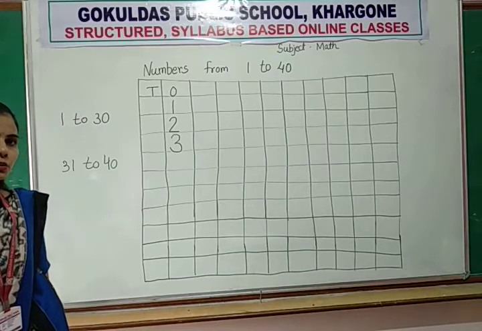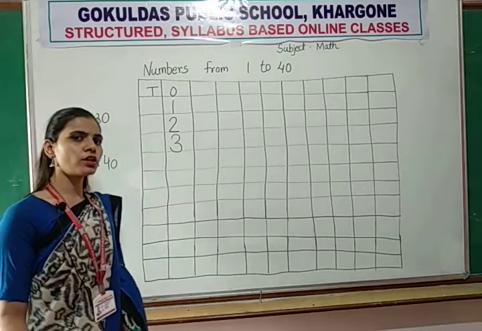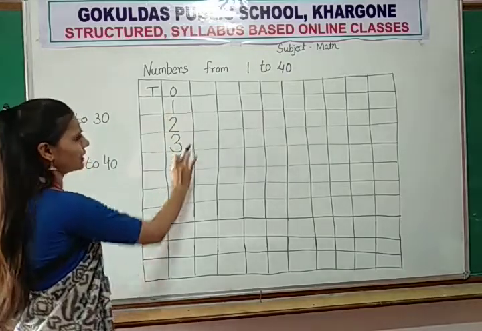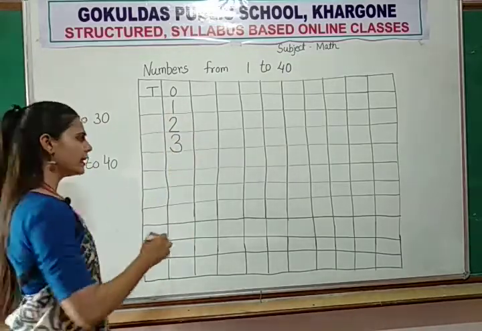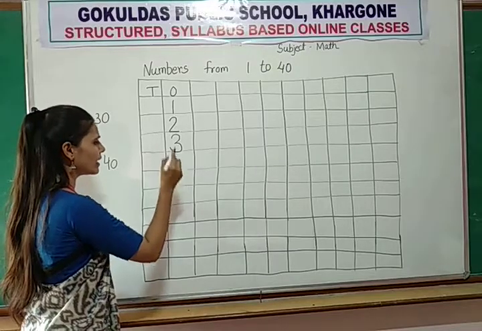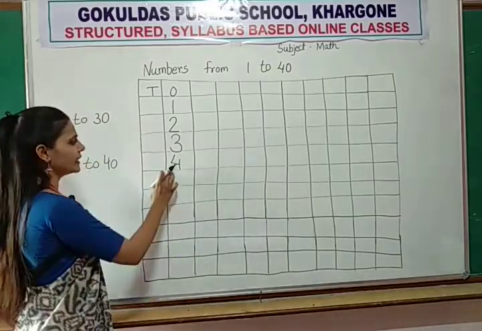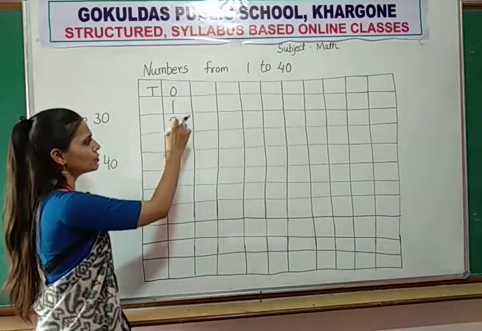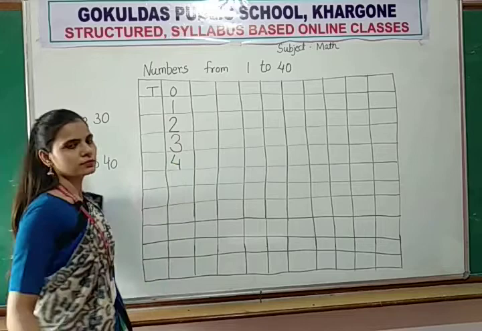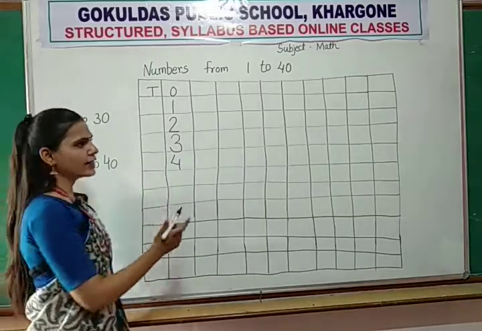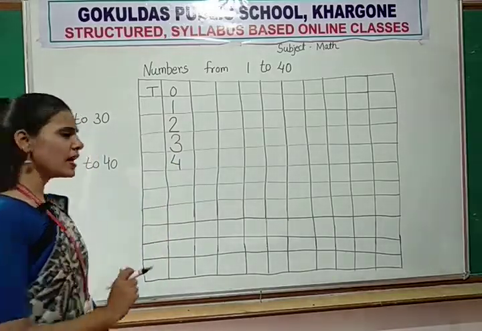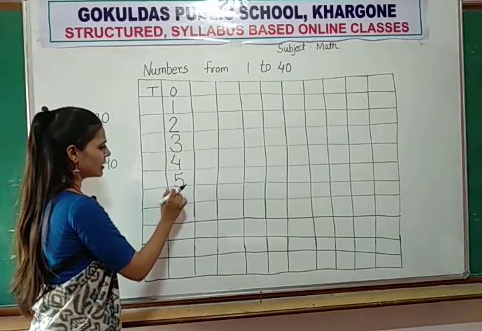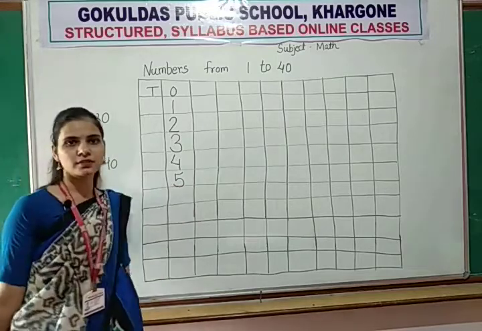Very good, so 1, 2, 3. After number 3, number 4 will come, so all of you write number 4 and say 1, 2, 3, 4. After number 4, number 5 will come. So here we write number 5.